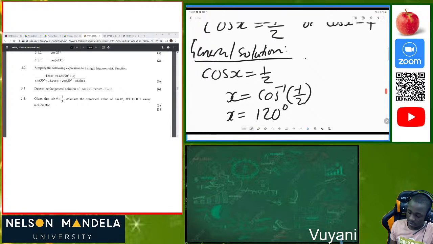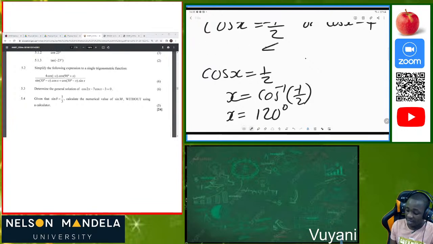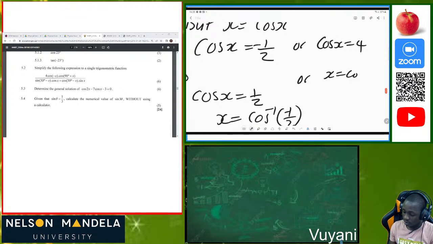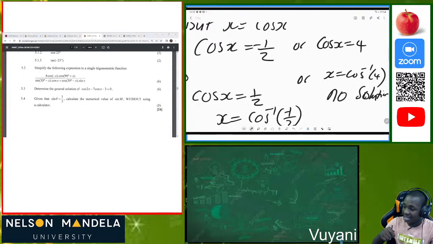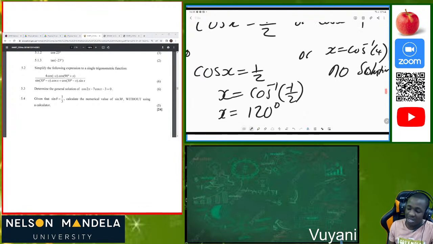Let me just do this before I say general solution. Let me solve for the angle first, so that you can see the angles. For the other one, x is equal to cos inverse of 4. Then you use your calculator. It is going to say error or syntax error, which means there is no solution. So please write this, no solution, because there is a mark for being able to show that surely there is no solution.